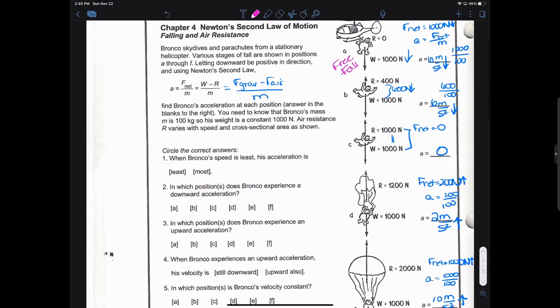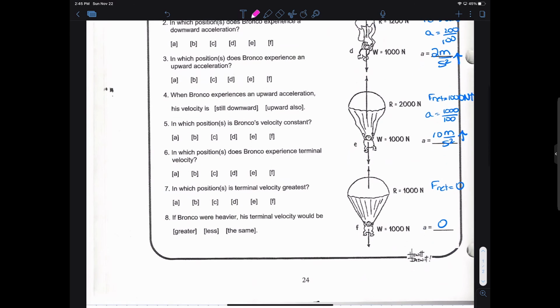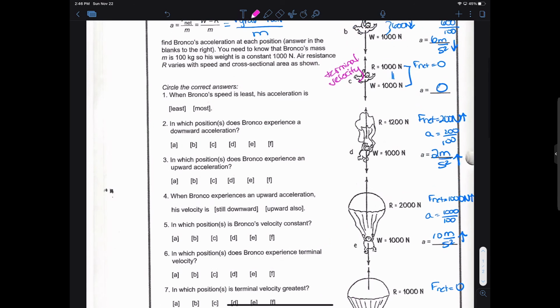When he has these balanced forces, he has reached a terminal velocity. His acceleration was 0. And then he reaches a different terminal velocity, which, like they showed in the video, is much slower down here when his parachute is open, and this way he doesn't hit the ground at a really high speed and hurt himself significantly.